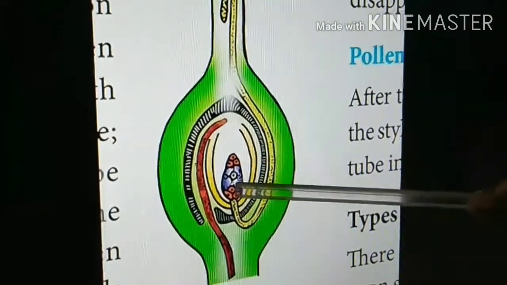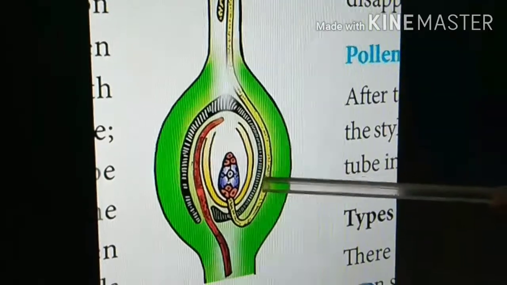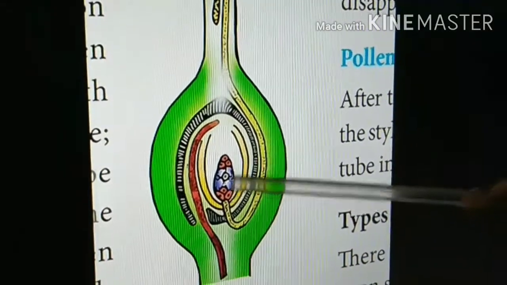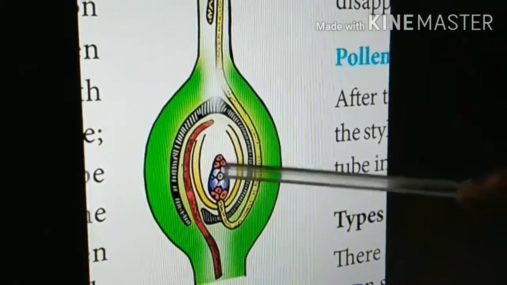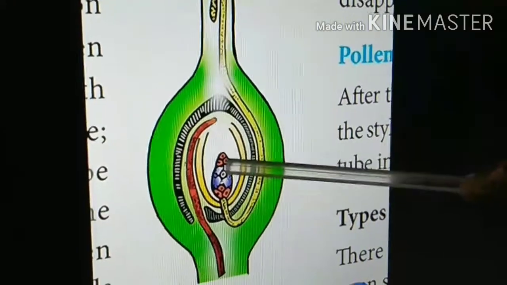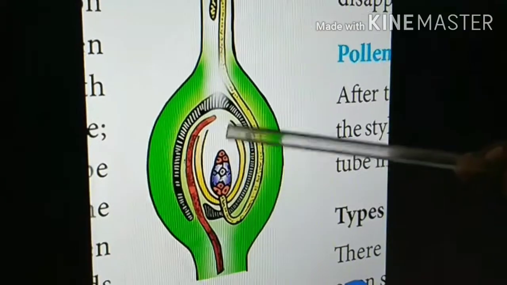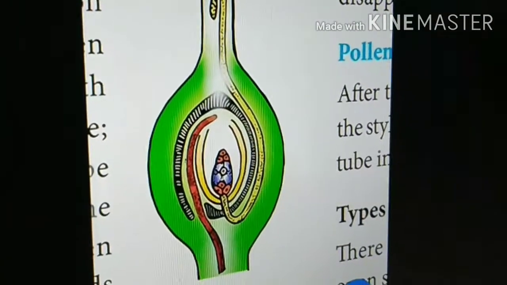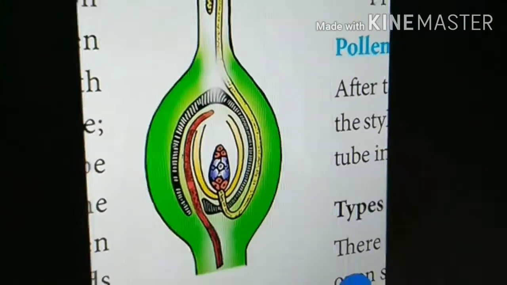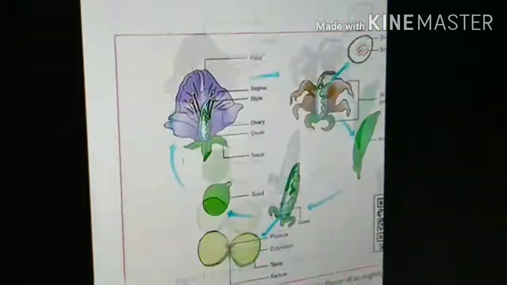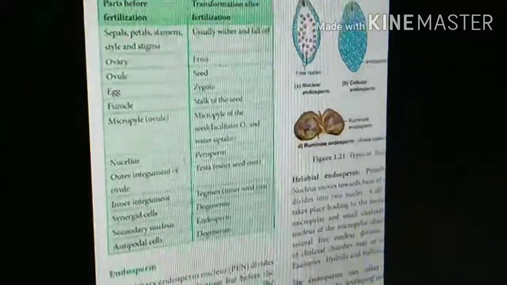Because if the zygote divides, it produces the embryo, and the embryo needs food material. The food material is supplied by the endosperm. So first the primary endosperm nucleus divides to produce endosperm, then the zygote divides to produce the embryo. So we can see these post-fertilization changes which take place inside.